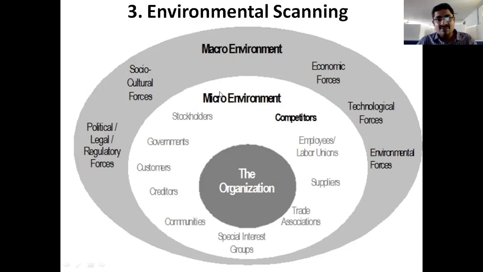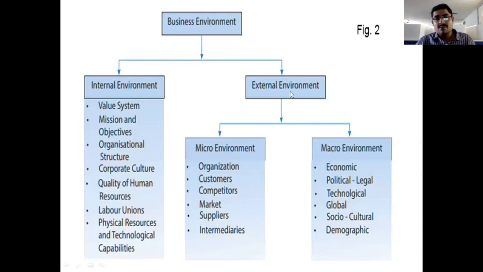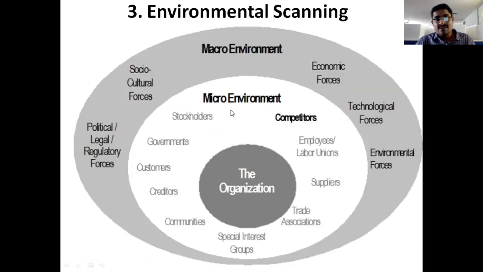This external environment is divided into two types: micro environment and macro environment. Micro environment means customers, creditors, communities, special interest groups, trade associates, suppliers, employees, trade unions, government, stakeholders.